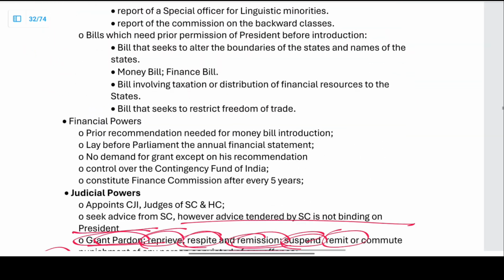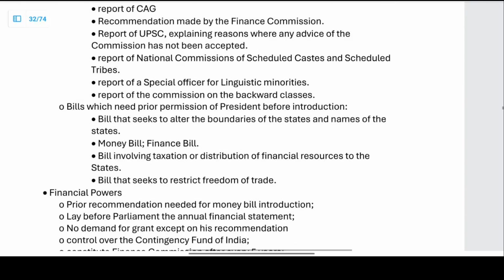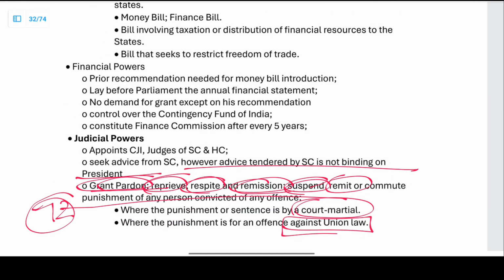We have completed the legislative powers. Now, what are the financial powers? Because his prior recommendation is needed for money bill introduction.